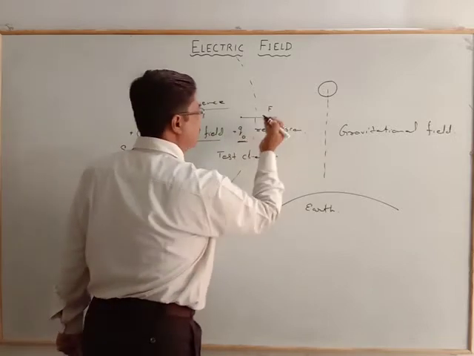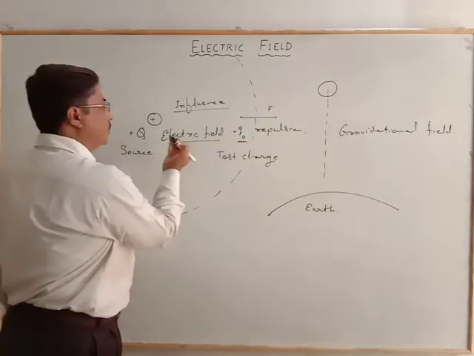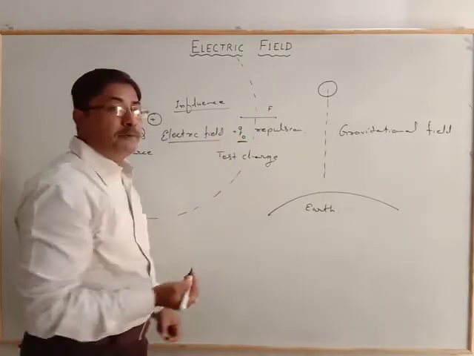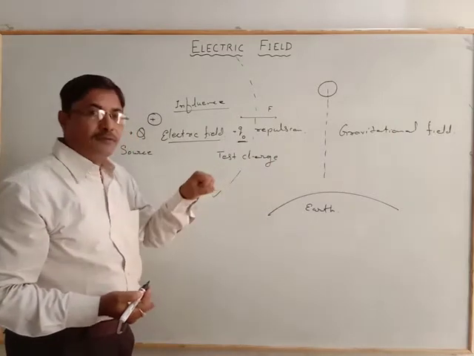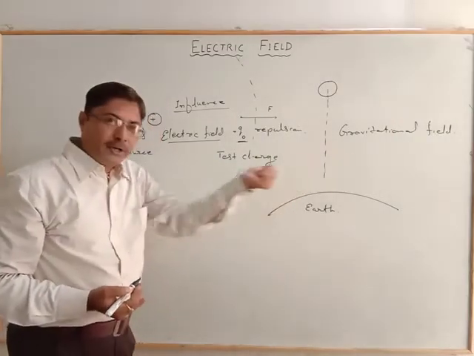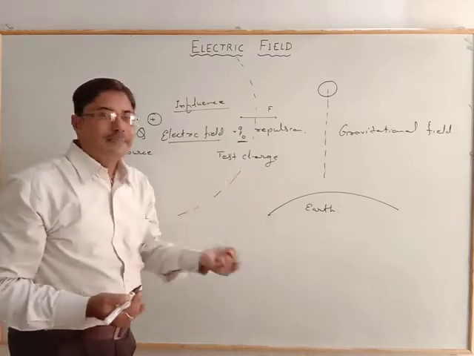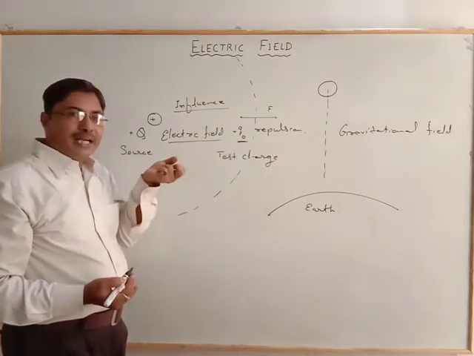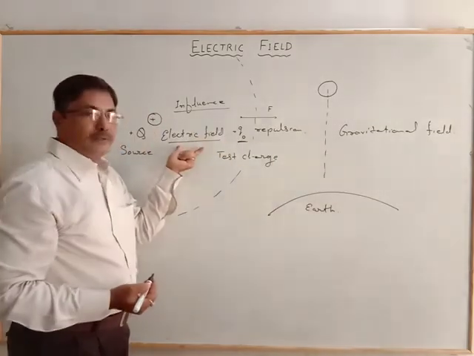That means the force acting on the test charge is due to the electric field. So the electric field behaves as a hand for the push or for the pull. Or we can say it behaves as a holding material which brings the charge towards or away. That is the electric field.